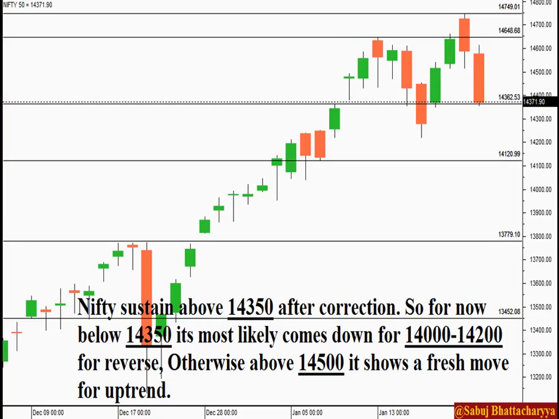Let's come to the Nifty chart. Nifty sustained above 14,350 after correction. So for now, below 14,350, it most likely comes down for 14,000 to 14,200 for reversal. Otherwise, above 14,500, it shows a fresh move for an uptrend till 14,800 to 15,000.